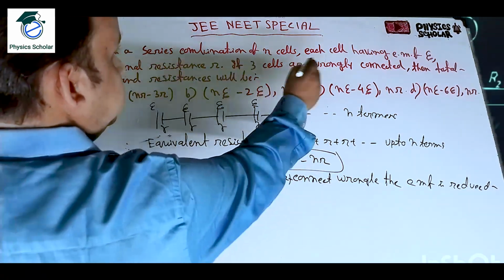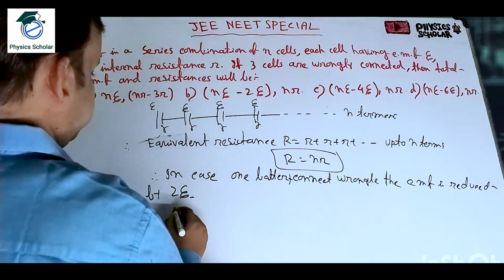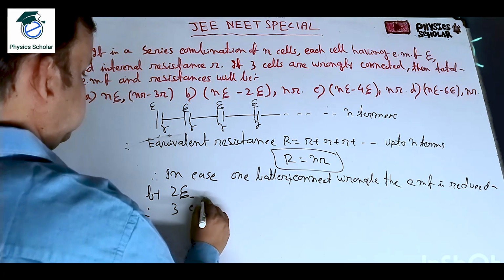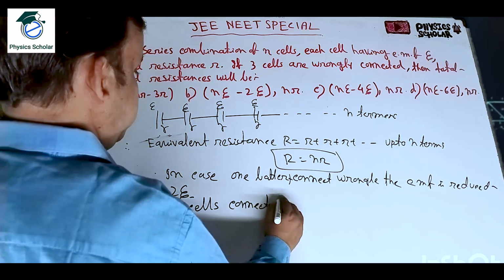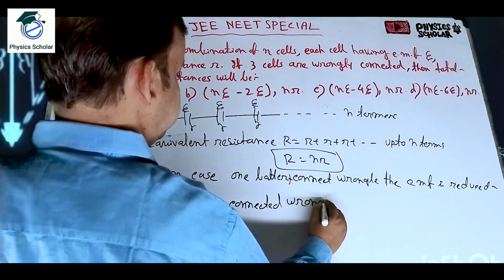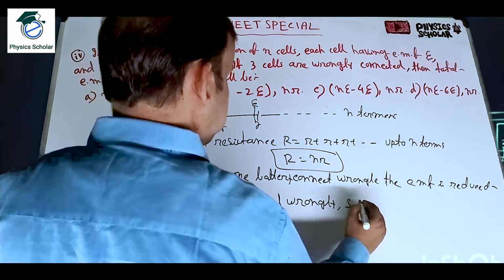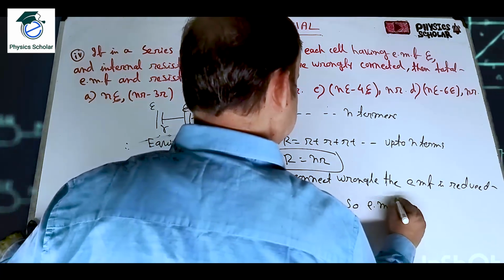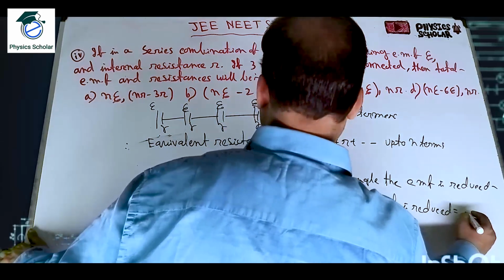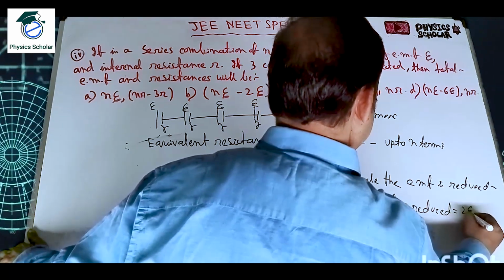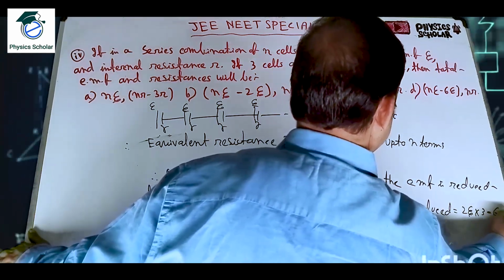So how many batteries are connected wrongly? 3 cells. Of 3 cells connected wrongly, the EMF reduced is equal to what? 2 eta into 3, that means 6 eta.